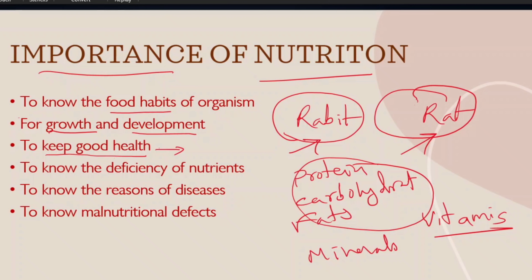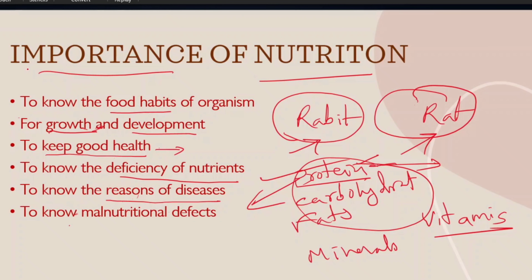And also we know about the deficiency of nutrients. Through nutrition we know what nutrient is deficit in the diet. Nutrition also gives the information about the reasons of diseases. What nutrient is deficit in the diet? What effects does this nutrient have in the organism? What diseases are initiated by the deficit of nutrient in the diet? All the information is given by nutrition.